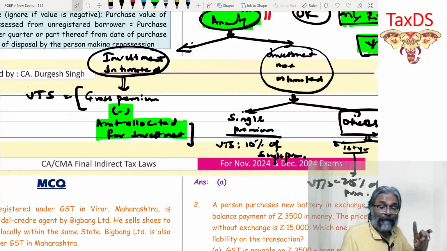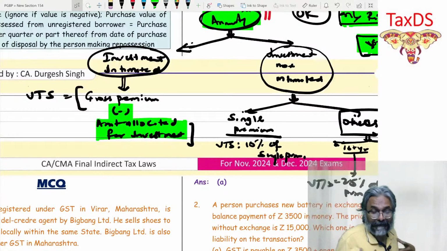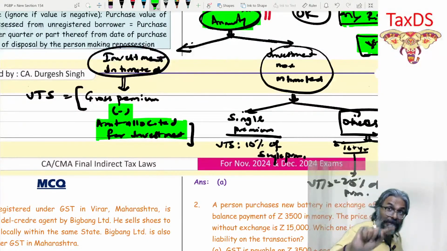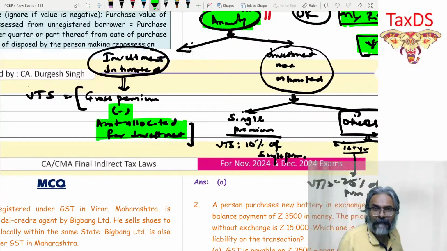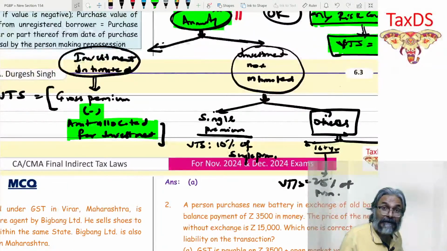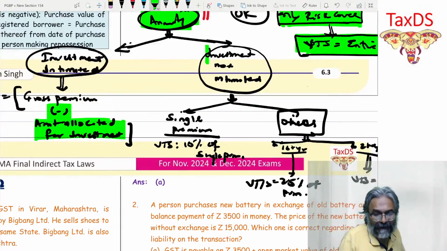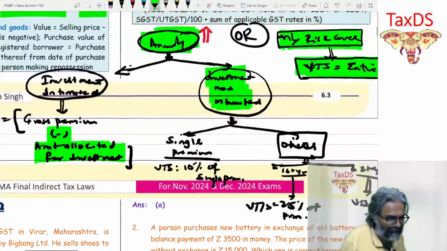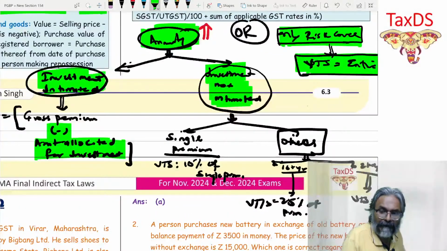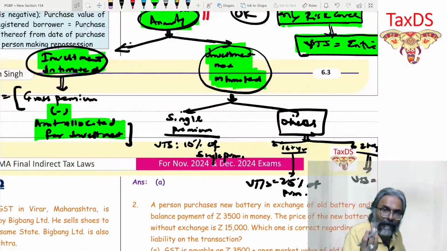But many a time, students, I do not know how much is allocated to the investment. Many times the insurance company doesn't tell me how much would be in securities. So two cases are there: investment is intimated, and the second part, investment is not intimated. If it is not intimated, then it goes like this.